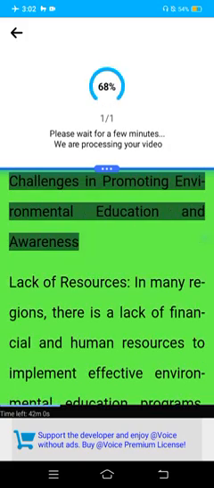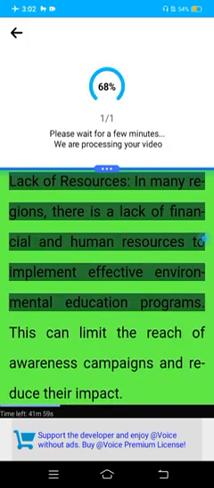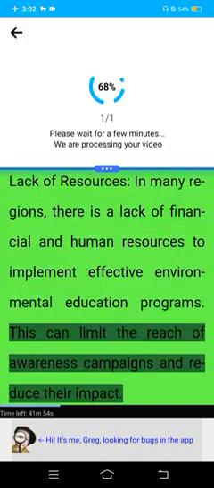Challenges in promoting environmental education and awareness. Lack of resources. In many regions, there is a lack of financial and human resources to implement effective environmental education programs. This can limit the reach of awareness campaigns and reduce their impact.